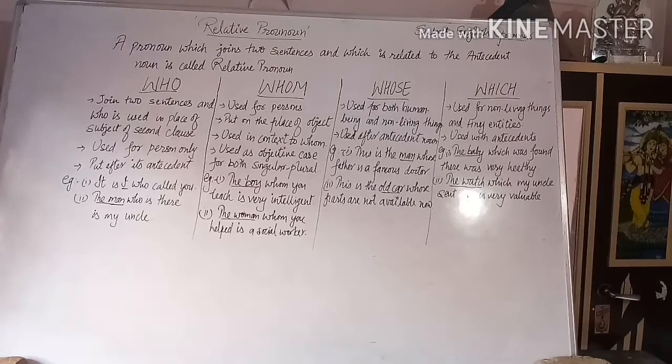That means a relative pronoun is a word that, first thing, joins two sentences, and that word comes after the antecedent noun of the first sentence. That is the place where it will come. It will come after the antecedent noun, and it will join two sentences. Two conditions are there. So that's a relative pronoun.